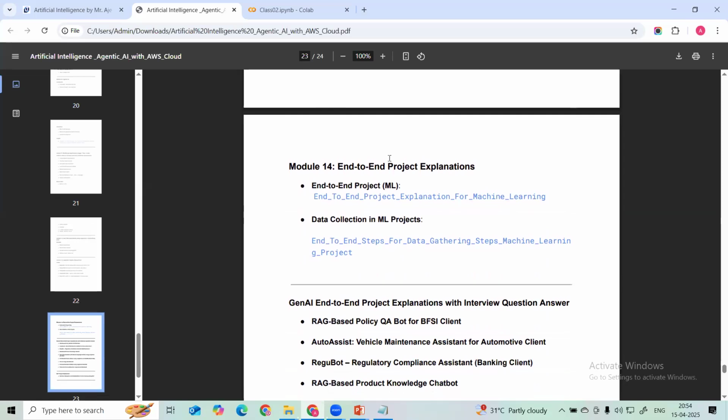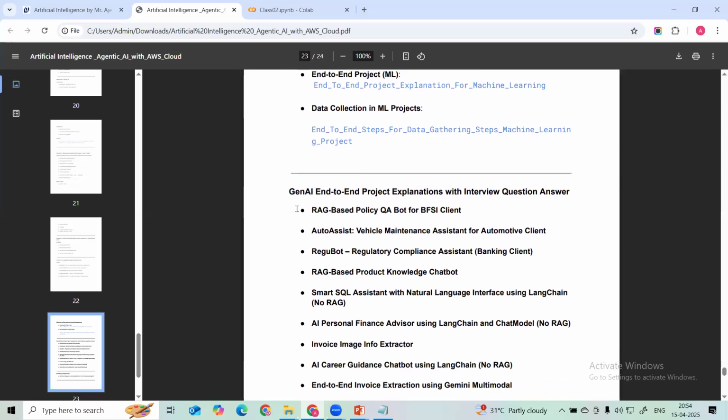And then I will explain how you can explain this machine learning project end to end. If you are going for an interview, what are the things you have to explain in the interview? What is the best way to explain this project in the interview? Then, what are the different data collection strategies for this ML project that we are going to explain.